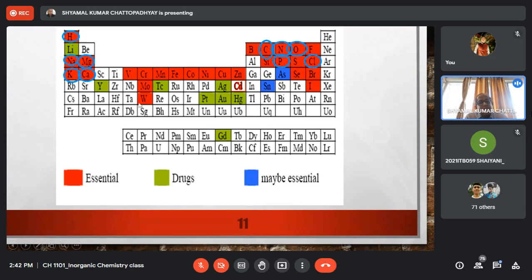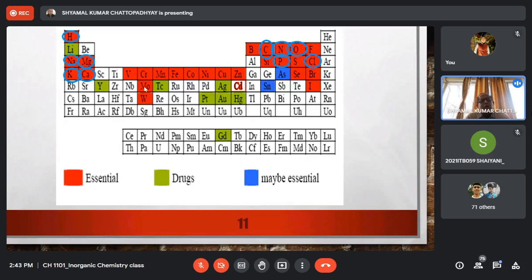Tungsten is also essential, but you must also know that molybdenum and tungsten are mutually exclusive. In the early living system, tungsten is essential, but with evolution, tungsten has been replaced by molybdenum. But you cannot find any living system where molybdenum and tungsten are simultaneously functioning as essential elements. So in some living systems, tungsten is present. In the archaic bacteria, tungsten is present, but with evolution, tungsten has been replaced by molybdenum.